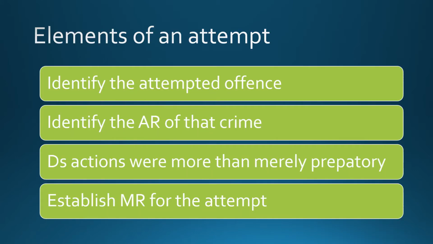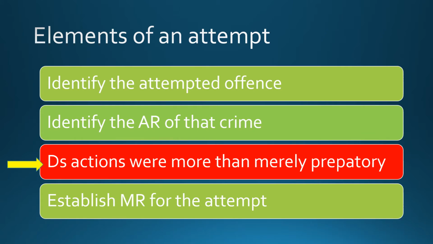And then we need the absolute crucial point. We need to identify that the defendant's actions were more than merely preparatory. A nice star there just to emphasise that this is the most important part of attempts and arguably the most difficult to understand.